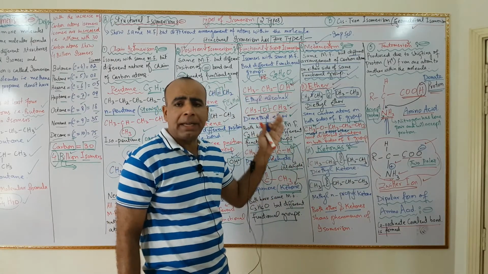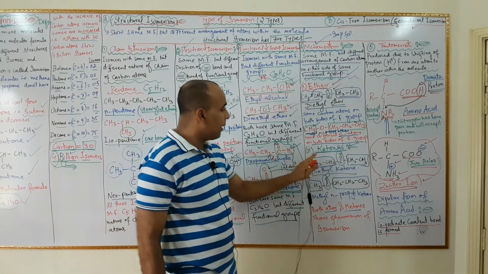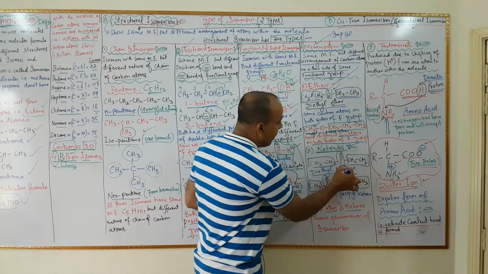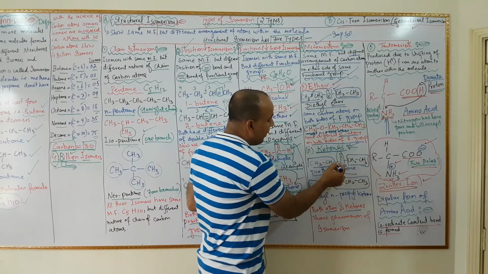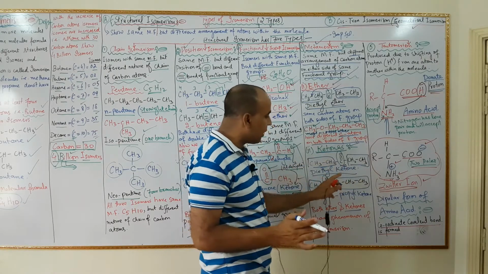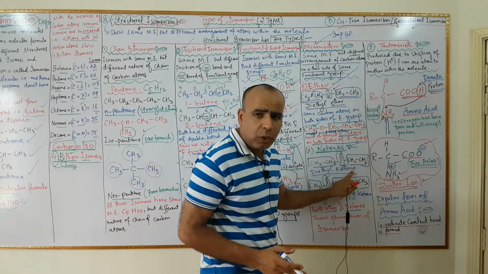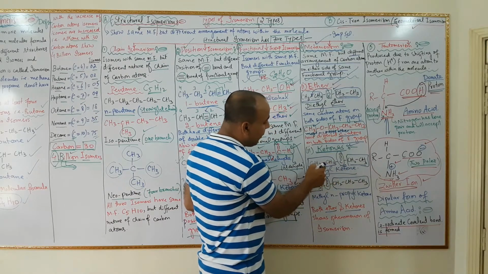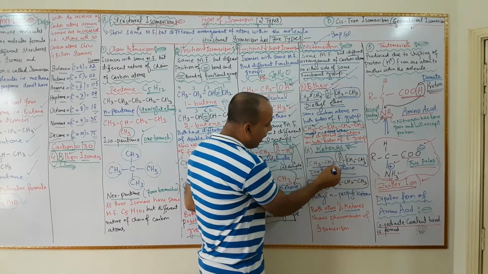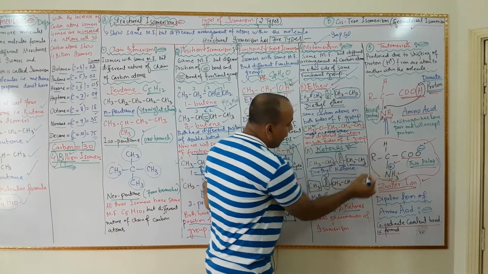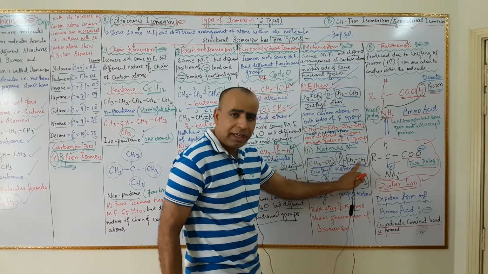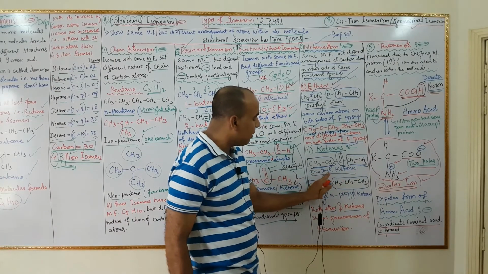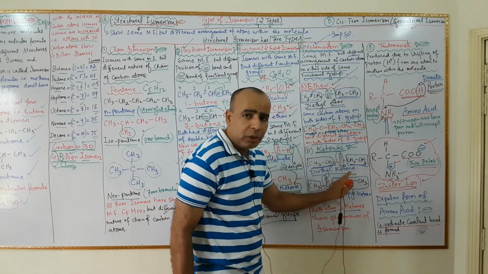This is called metamerism. And number 2, second example, you may see that this is carbonyl group. When carbonyl group is attached on the both sides of the carbon atom, it is known as ketone. And here in this example, two carbon atoms are attached on the left side of the functional group and two carbon atoms are attached on the right side of the functional group, and the name of the organic compound is diethyl ketone.